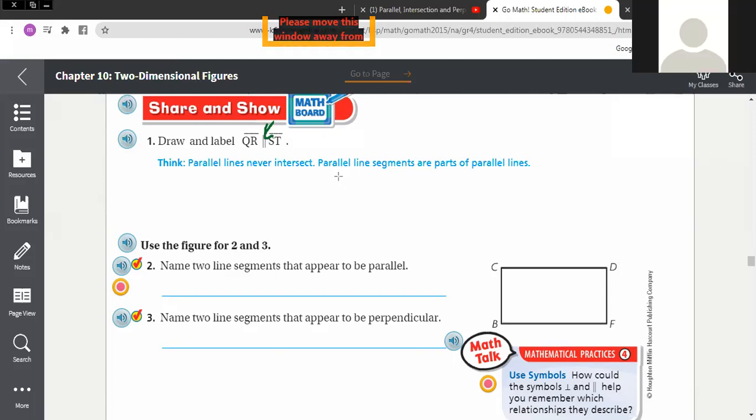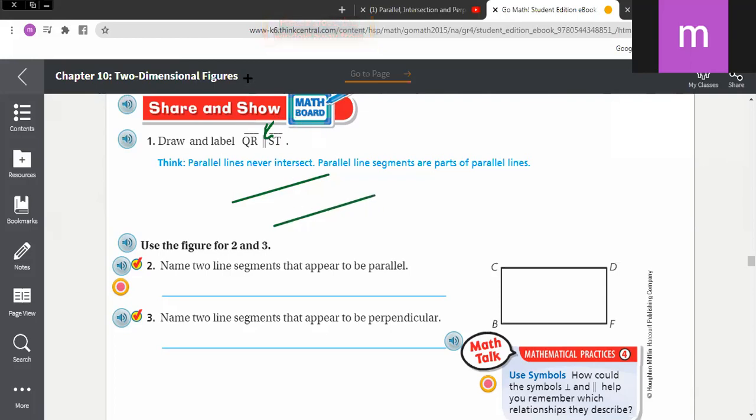If you want to do a parallel line segment, you can draw at the top one line segment. What is the name of the first line segment, Yusuf? QR. Okay, this is my first line segment. What is the next one? Should I do it like that? No. Like that? No. Like that? Yes. So now you can see two parallel line segments.